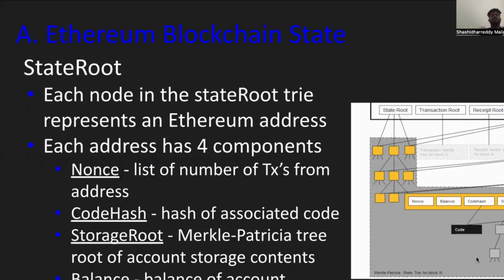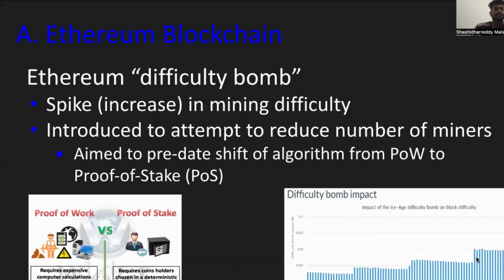What is the state root? Each node in the state tree represents an Ethereum address. Each address has four components: nonce, codehash, balance, and storage root. The nonce is the number of transactions sent from the address. The codehash is the hash of the associated code. The storage root is the Merkle Patricia tree root of the account storage, which contains the balance of the account.